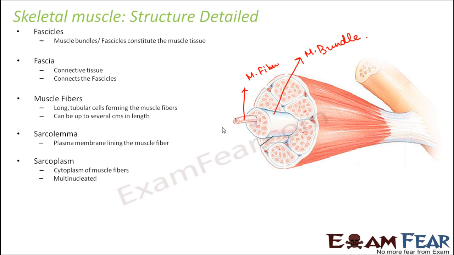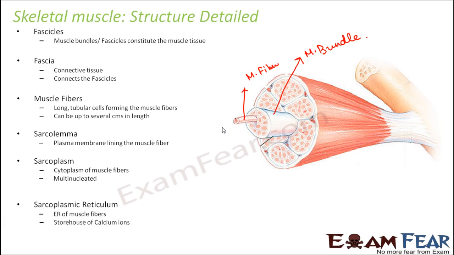Like a human body. When we talk about the human body, we say that it is made up of different organs. Organs in turn are made up of tissues, which in turn are made up of cells. So here also the muscle fiber is at the cellular level. So each muscle fiber is just one cell. So that cell will have the sarcoplasm, the cell will have a sarcolemma, the cell will also have multiple nuclei.